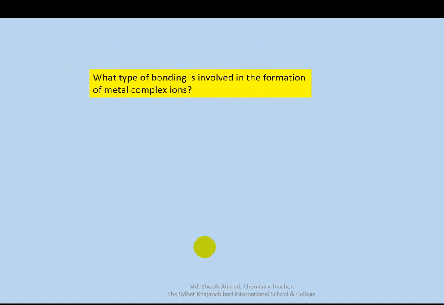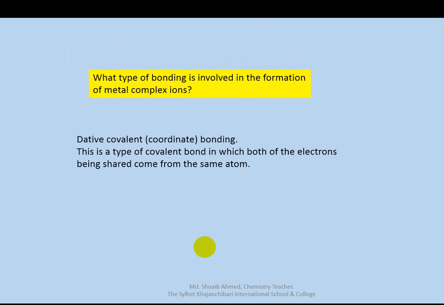What type of bonding is involved in the formation of metal complex ions? Dative covalent bonding. This is a type of covalent bond in which both of the electrons being shared come from the same atom.